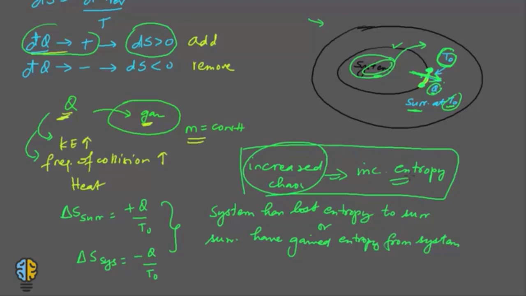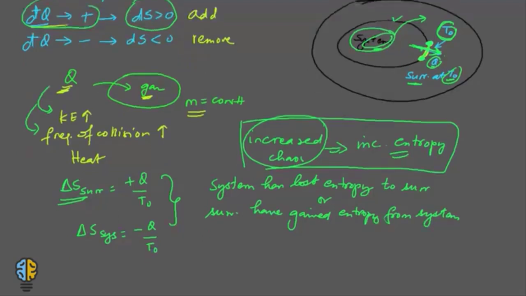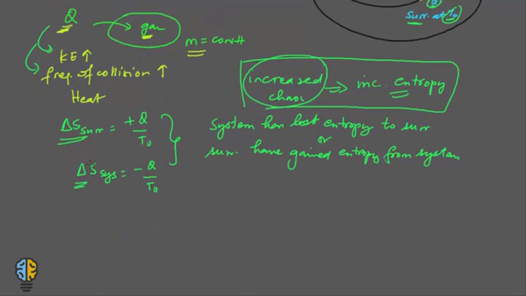Therefore the entropy increases for the surroundings, and as the heat is flowing out of the system, the chaotic nature of molecules will reduce, so the entropy will also reduce. So we can now stretch a correlation between entropy increase and heat flow, or entropy decrease and heat flow. Now, on the other hand, there is no entropy transfer associated with work.